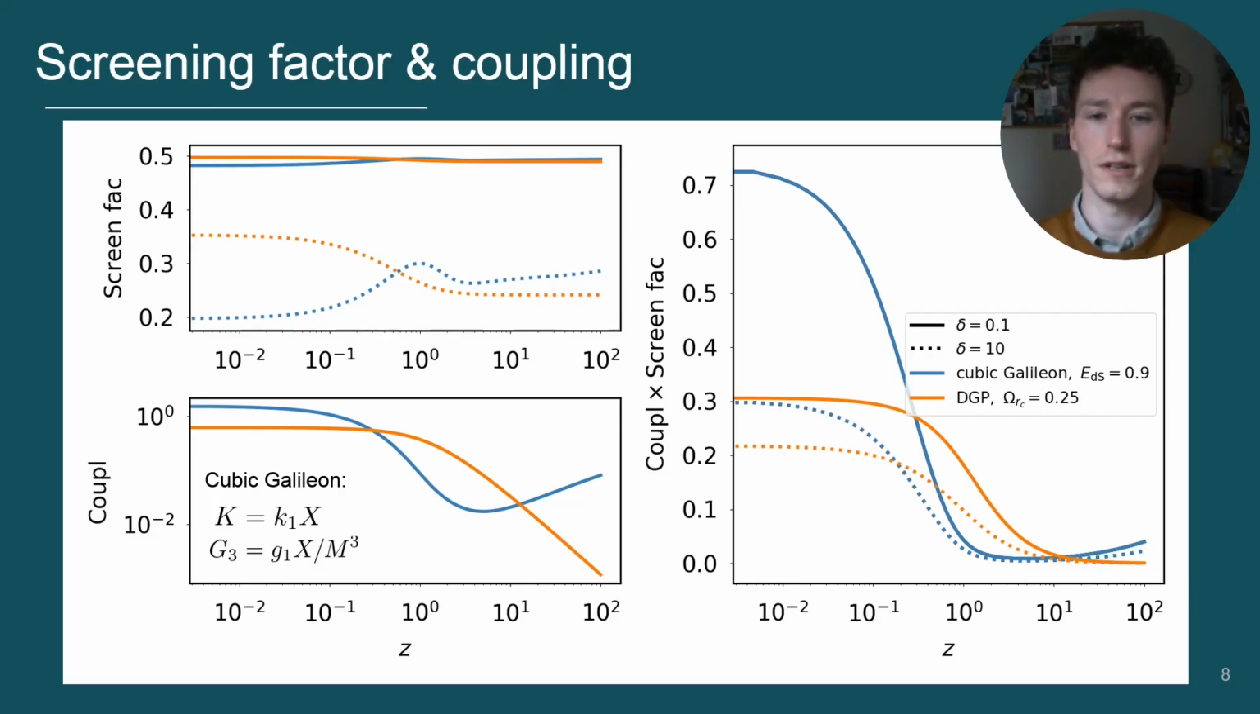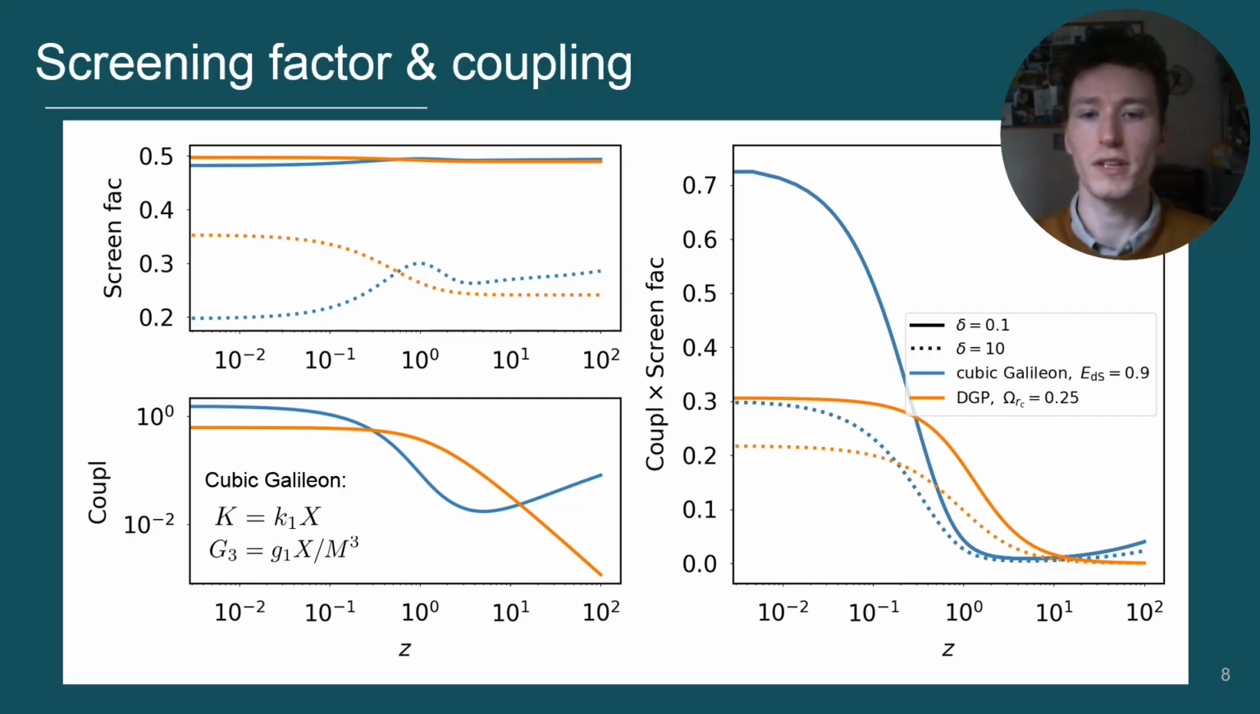The second theory shown is DGP gravity, specifically the normal ghost-free branch, with an enforced lambda CDM expansion history. Although we don't solve the DGP background using our Horndeski code, the theory still has a neat expression in terms of a screening factor and coupling, which is why we use it here. In the plots, the screening factor is in the top left panel, and the coupling is in the bottom left panel, while the product of the two is on the right. The cubic Galileon model is shown by the blue lines, while the DGP model is shown by the orange lines. Overall, it's clear each theory has a different redshift evolution for both its screening factor and coupling.